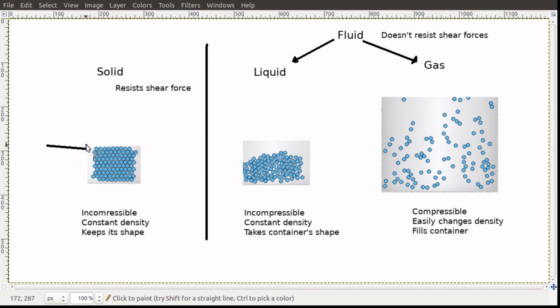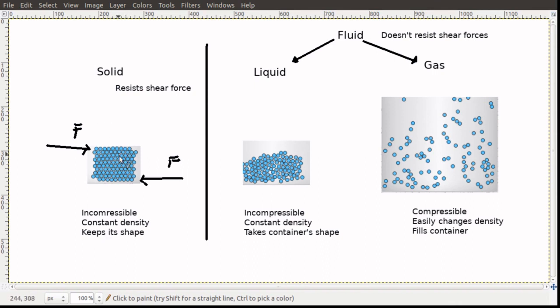Say, put some force like that on it. What will happen? And then maybe force it like this. And put some force here and a force here. What will happen to the solid? Well, it'll keep its shape, right? As long as I don't force it too hard. So that's great. It keeps its shape.